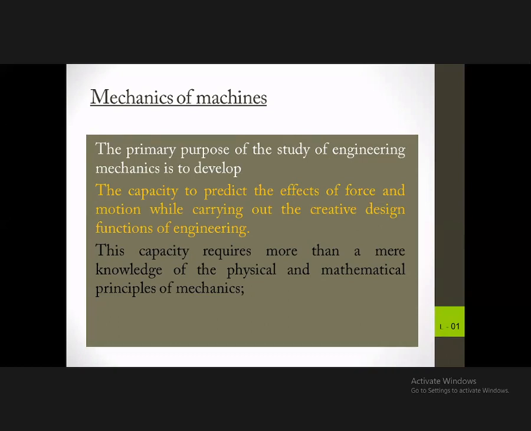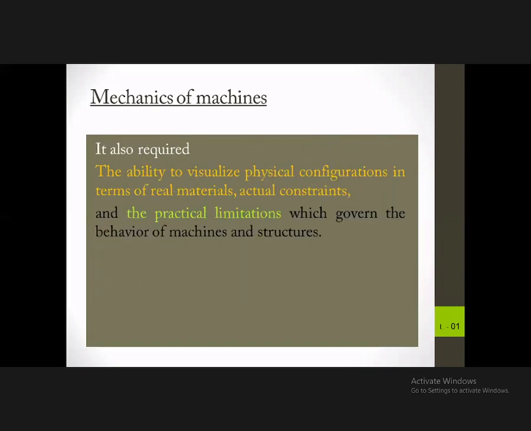And this requires more than the physical and mathematical principles of mechanics. It needs some extra knowledge. We'll see what that extra knowledge is. It also requires, other than the mechanics or mathematics that lie behind these machines, the ability to visualize the physical configuration in terms of real materials.